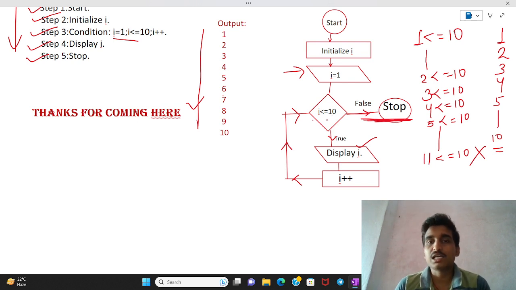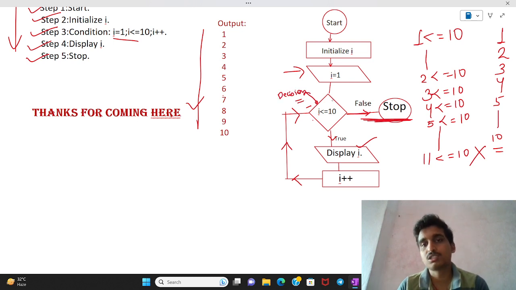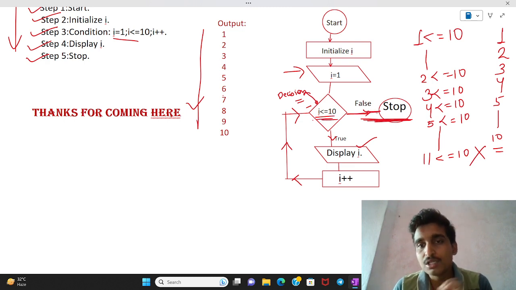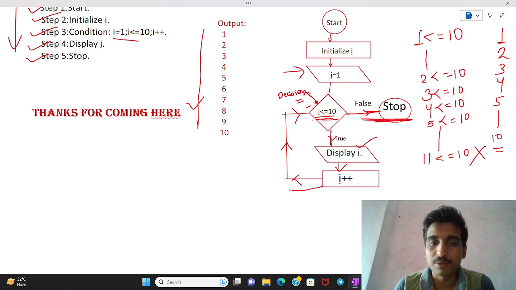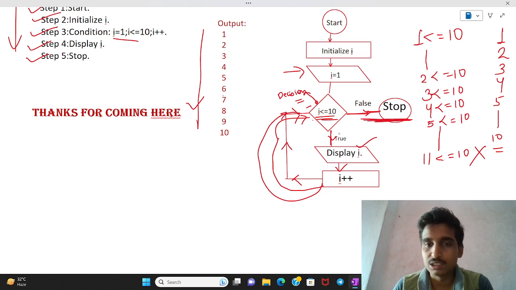So the decision box helps us: if our condition is false, then the program stops. Otherwise, if our condition is true, it goes to display I and I plus plus, and then we go the same way. This statement I plus plus is known as the increment function. This is the basic concept regarding this.